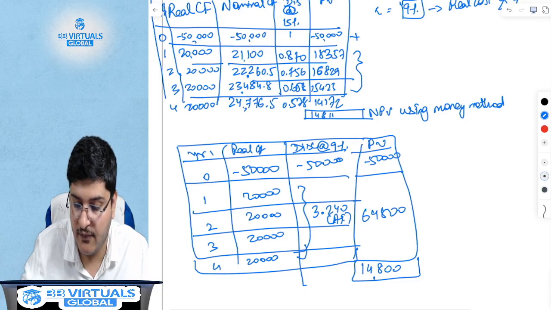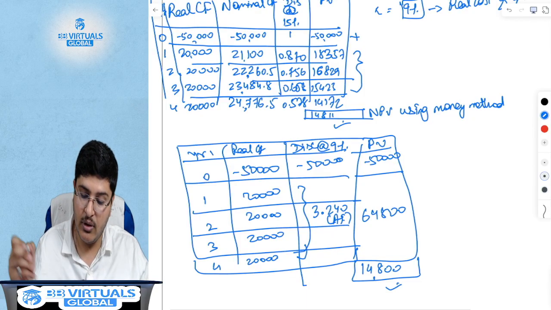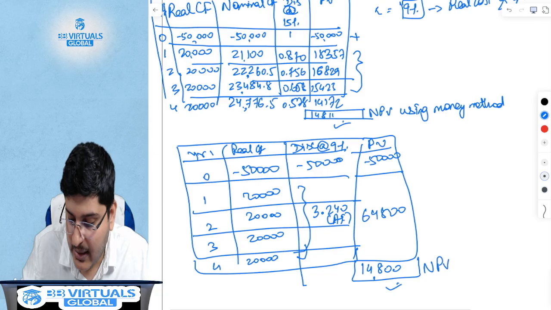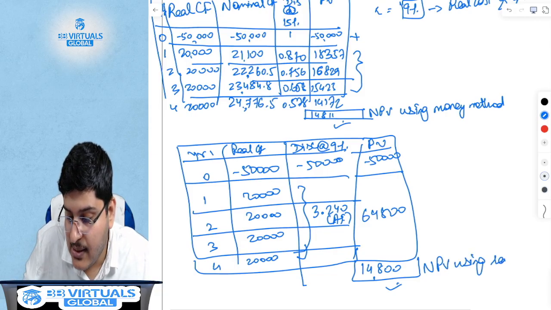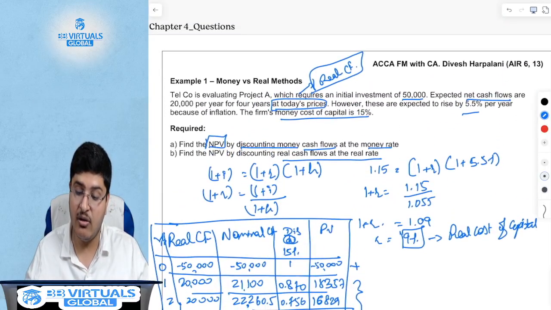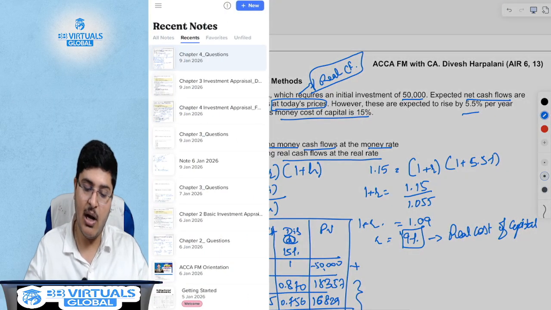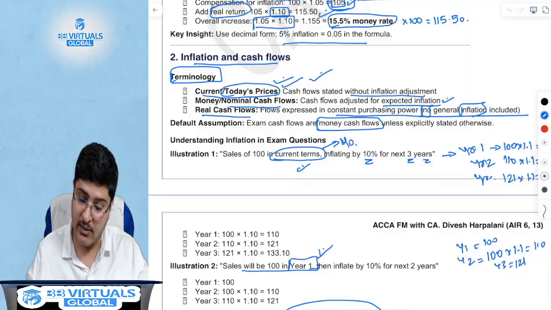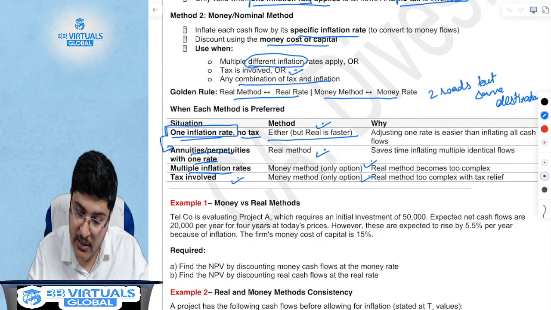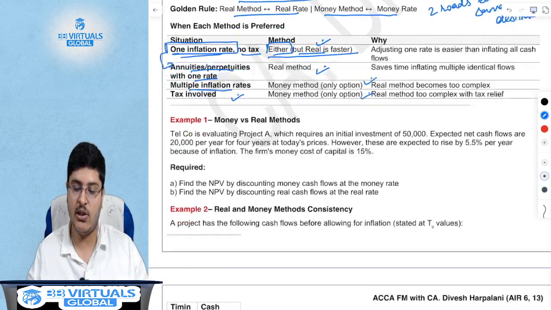There is a difference over here, 14,811 versus 14,800, because annuity factor tables are rounded off to the third decimal. If you did it one by one, the answer would be exactly the same. Hence NPV using the real method is the same as NPV using the money method. However, given you had real cash flows in this question, the real method is simpler to do. So both are possible. When you have just one inflation rate, no specific inflation and no tax, you can use either, but the real rate is faster.